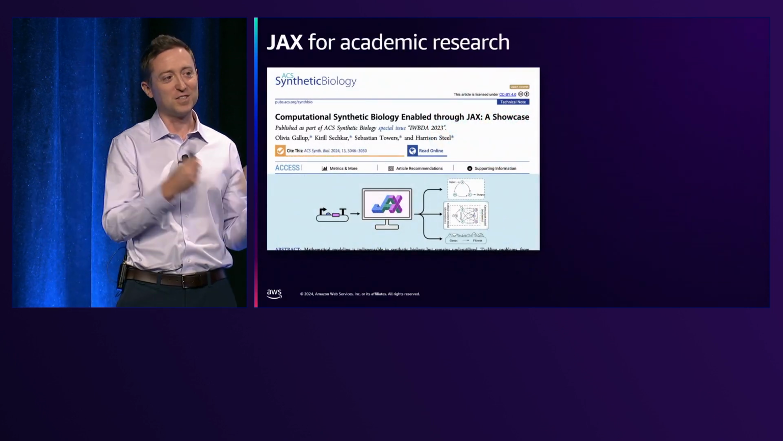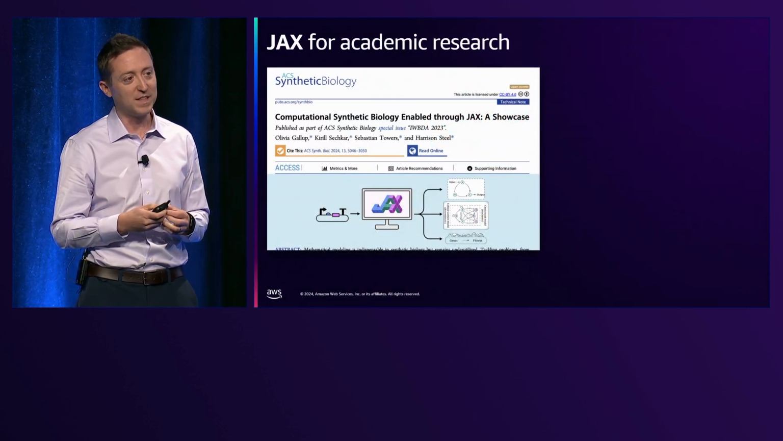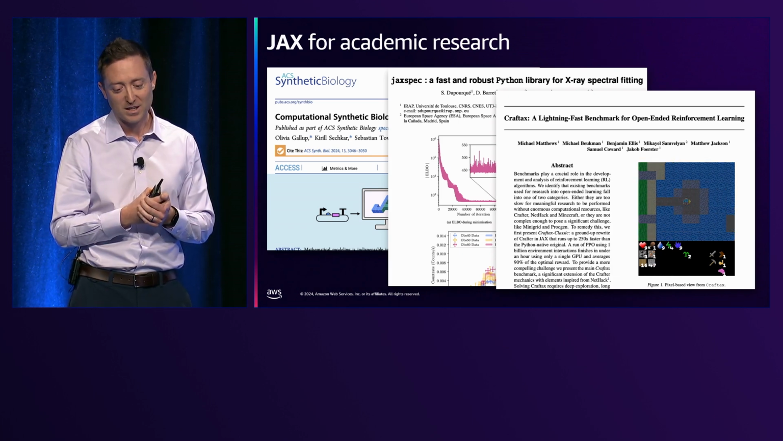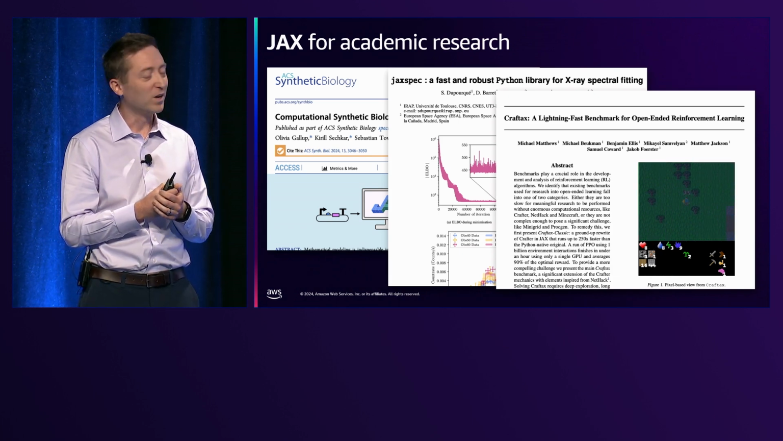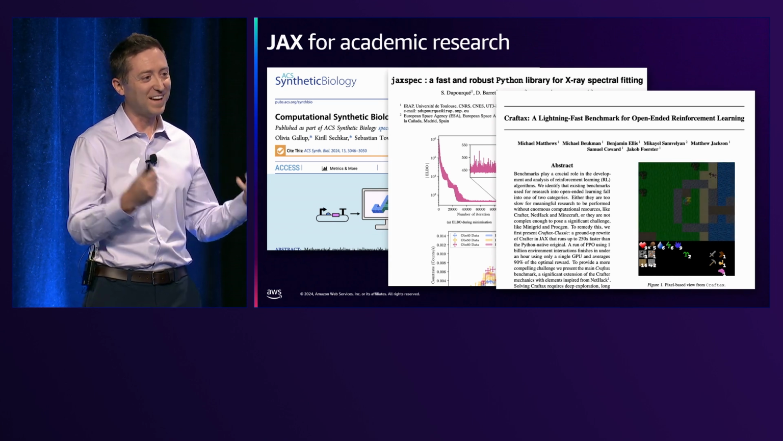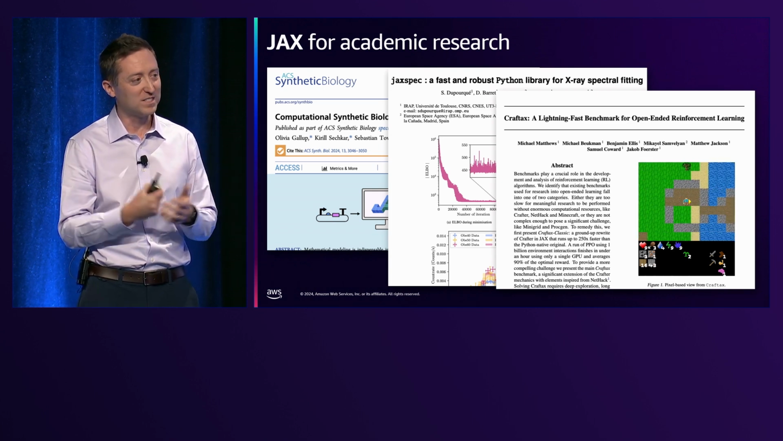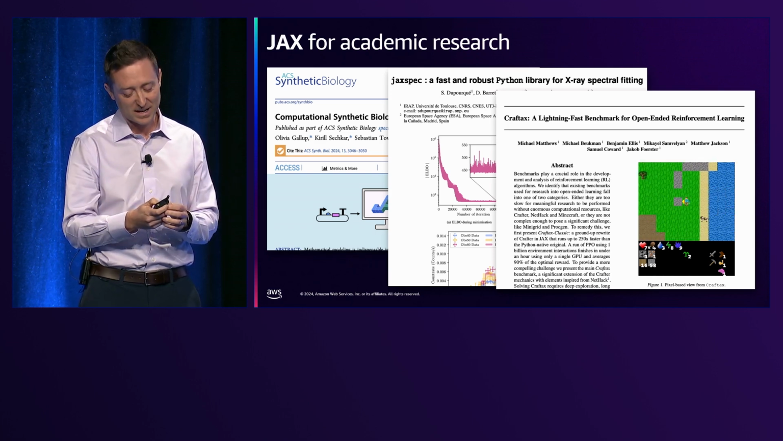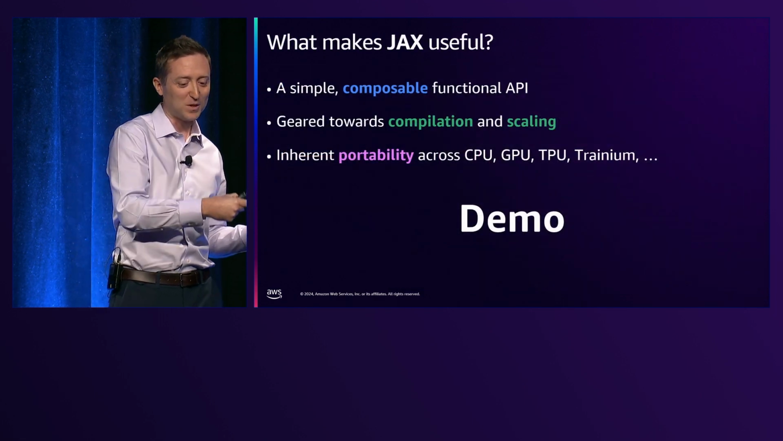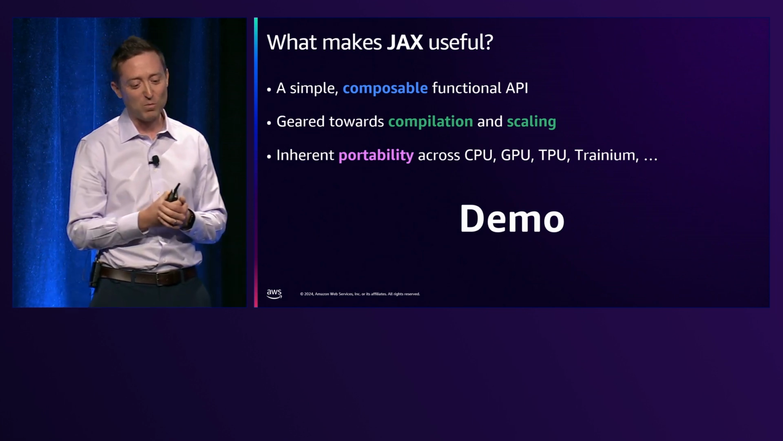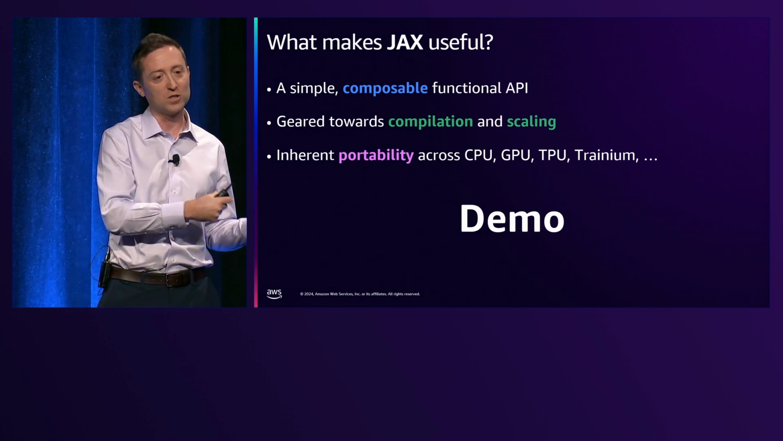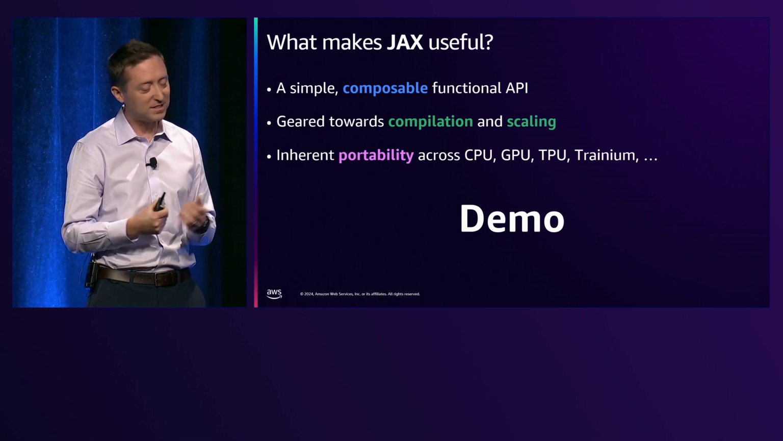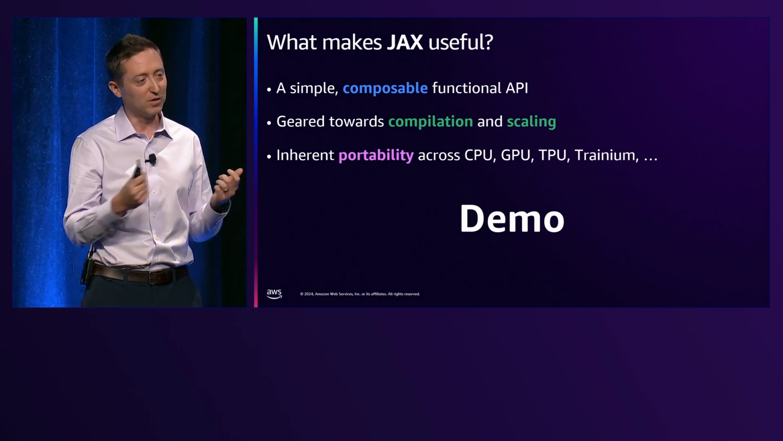And finally, JAX is used all over in academic research, from synthetic biology to astronomy to things like cutting-edge AI research. So how exactly does JAX help all these people, and how does it power all these things? It really comes down to that JAX gives you AGI. And by that I mean a simple composable functional API paired with the fact that it's geared towards compilation and scaling up just from the beginning, and inherent portability across all of these platforms.